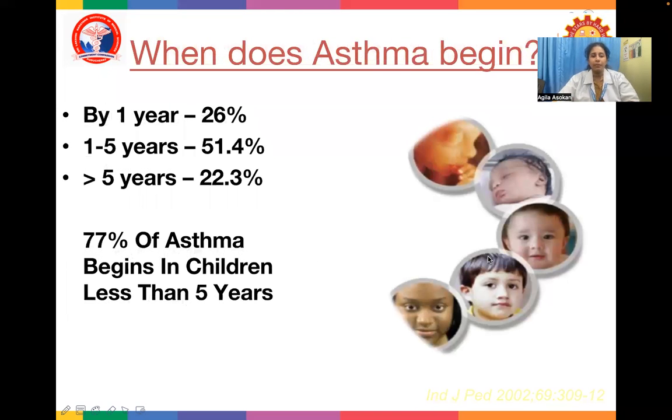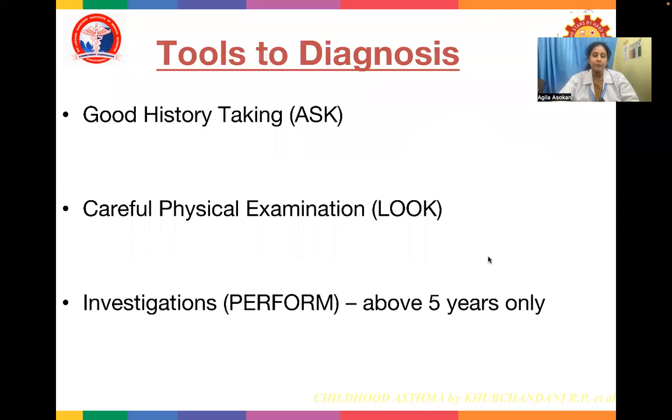When does asthma begin? By 5 years, only in 26% of cases. 1 to 5 years is where the major chunk, half the babies develop asthma: 51% will develop asthma between 1 to 5 years. And after 5 years, again, only 22%. So now 77% of asthma begins in children less than 5 years of age.